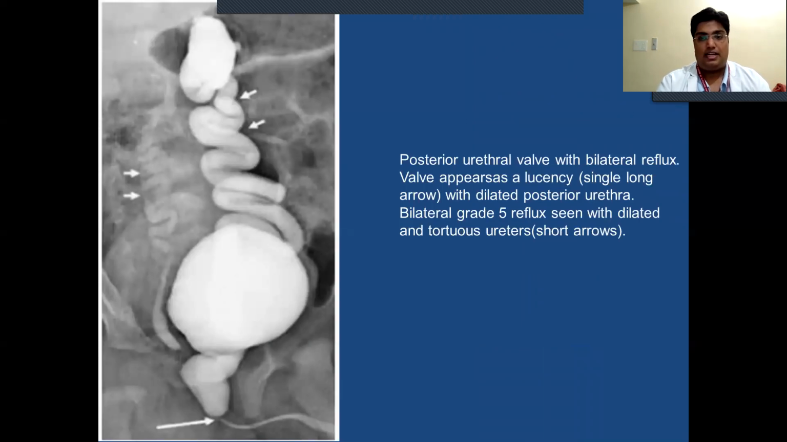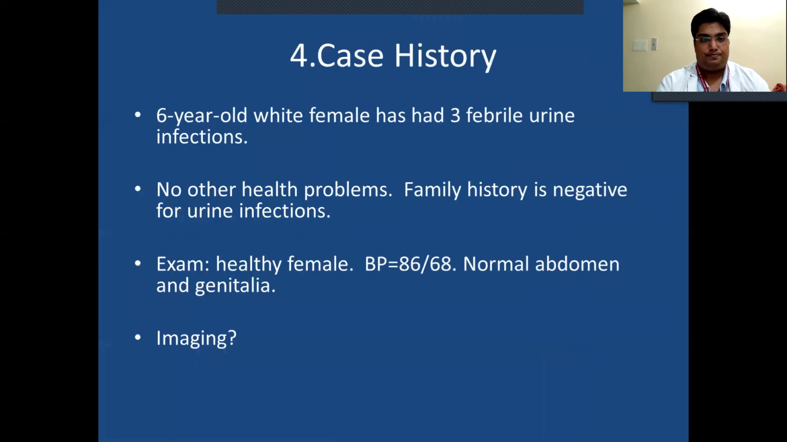Posterior urethral valve with bilateral reflux appears as a lucency, single long arrow, with dilated posterior urethra. Bilateral grade 5 reflux is seen with dilated and tortuous ureters.